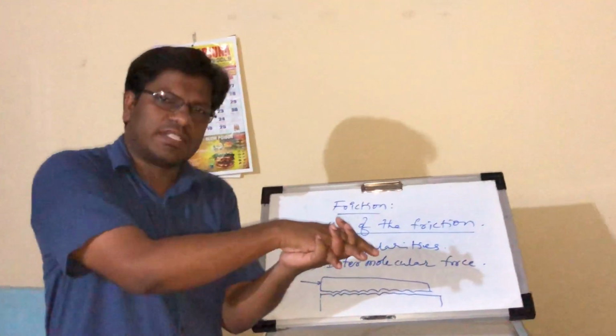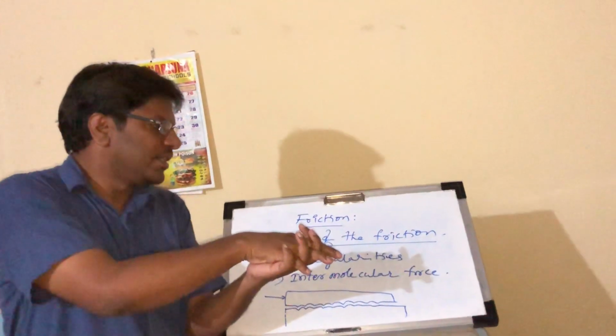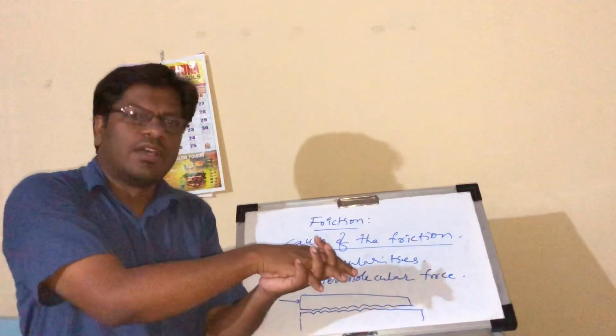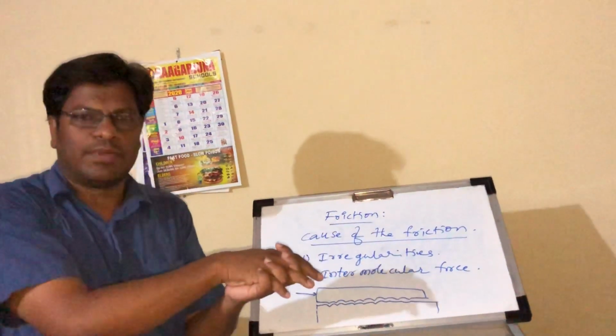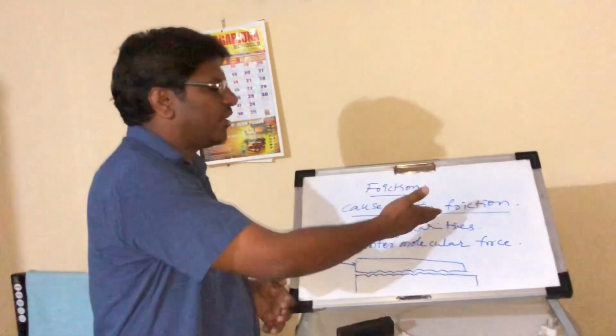So what is the cause? Why is it not moving? Because of interlocking. Due to that interlocking, frictional force is developed. So from this we can understand that irregularities are the cause of friction.